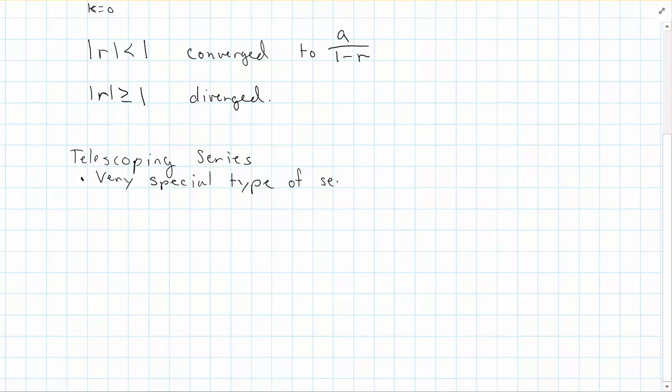In fact, most series that you're going to look at aren't going to be telescoping, but telescoping is a very specific type of series. So let me give you an example of a telescoping series so that you can see how we can determine whether it converges or diverges, and how we would analyze this. So let's just look at an example.